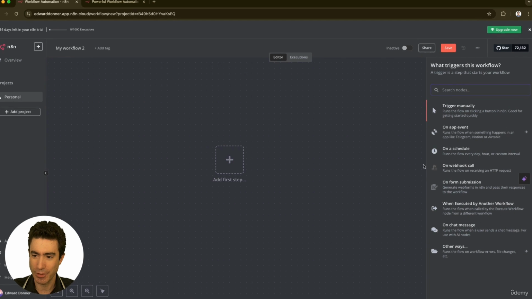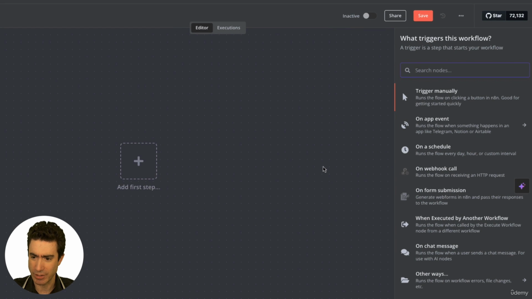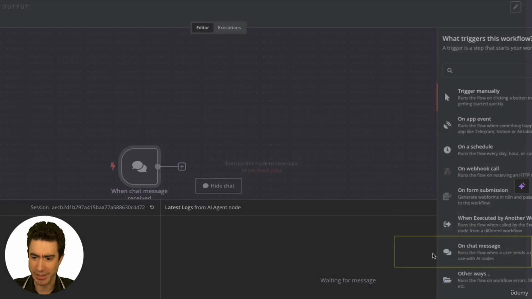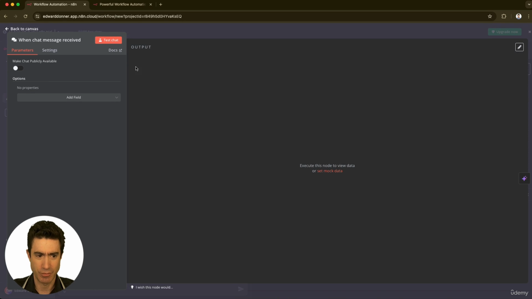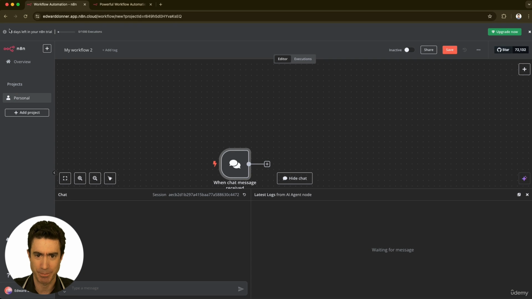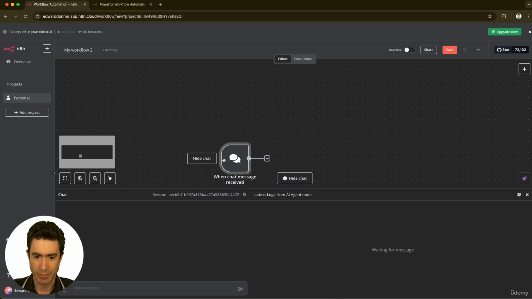So we're going to add a first step. And what we're going to do is we're going to begin by starting with a chat message. So if I go back to the canvas here, you press back to canvas on the top left, we can now see this canvas, which is showing that we have a chat box here that's represented by this chat window down here. And we can chat and do something as a result of that chat.